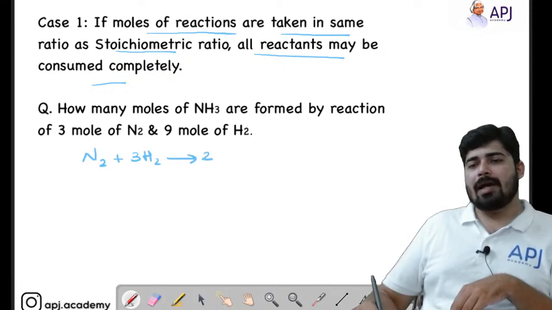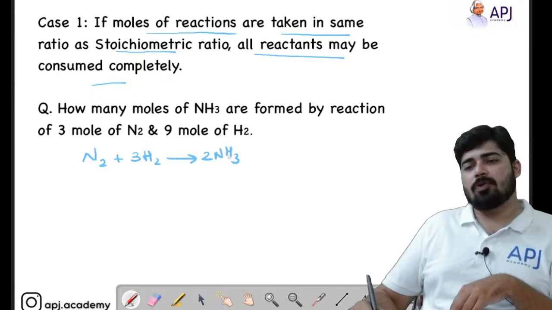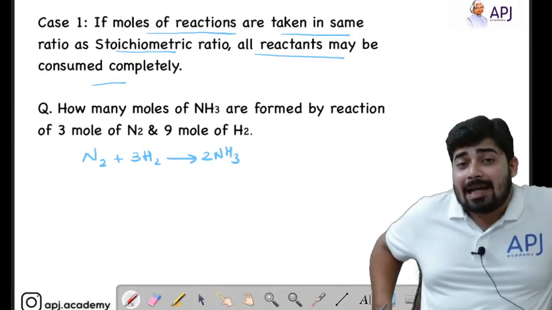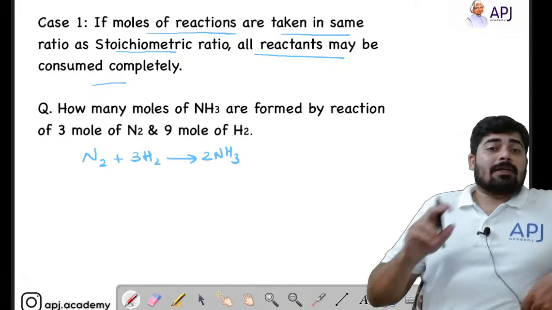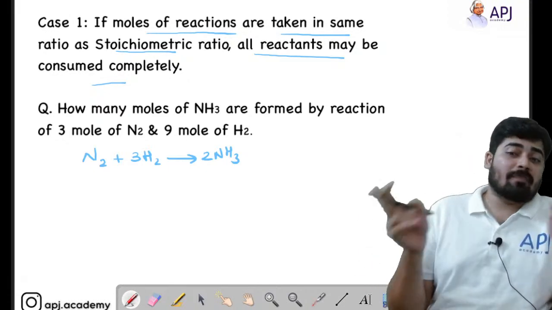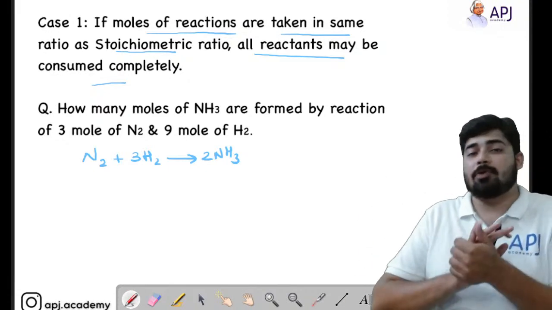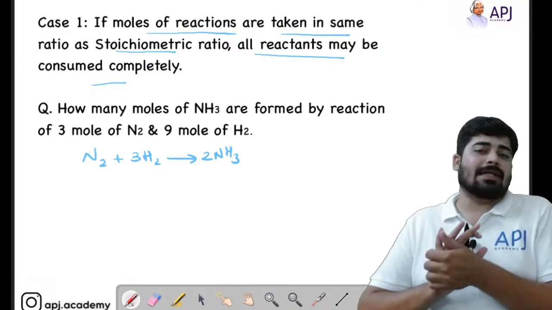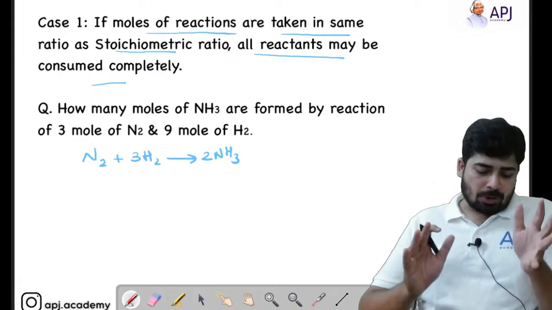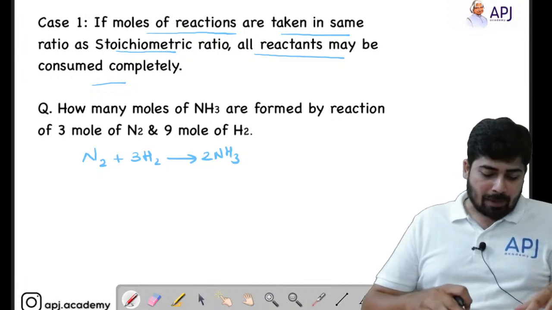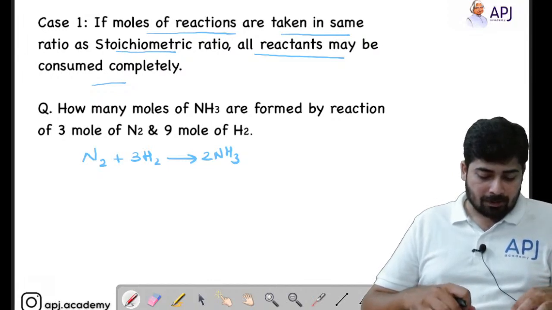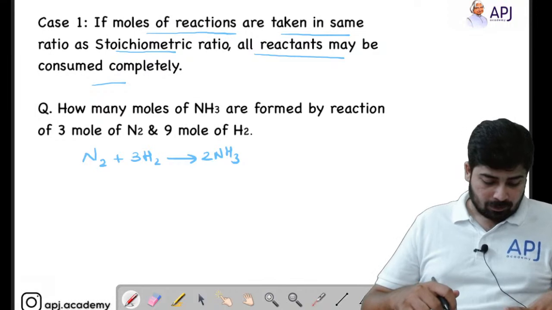First of all, while using mole analysis, you have to ensure that the given reaction is balanced. If the given reaction is not balanced, then you have to balance it first, and only then use the mole analysis, otherwise it doesn't work. Always ensure that the given reaction is balanced. Is that clear?